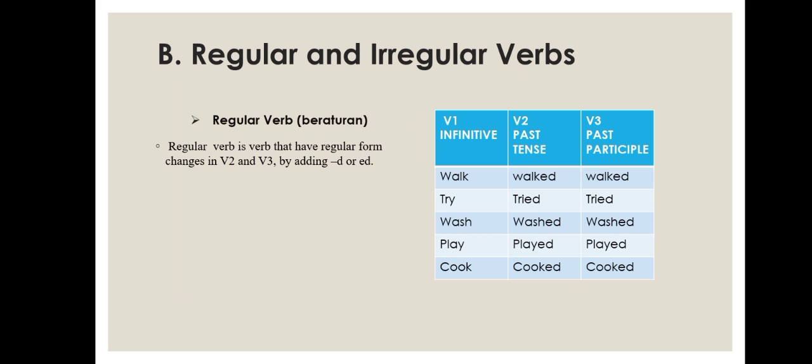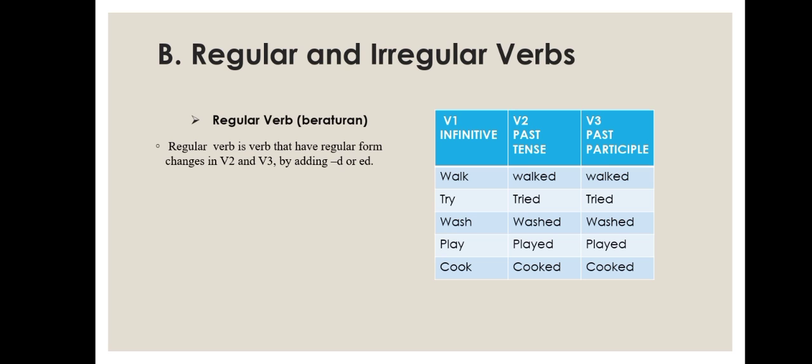Now for the second type: regular and irregular verbs. For the first, regular verb or beraturan. A regular verb is a verb that has a regular form, changing in past tense or verb 2 and past participle or verb 3 by adding d or ed.